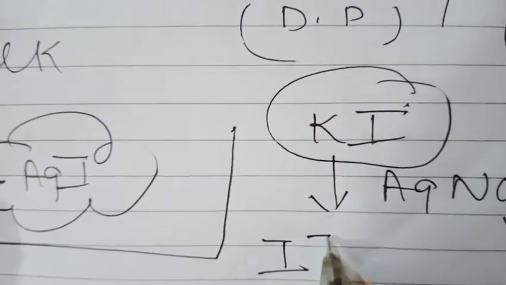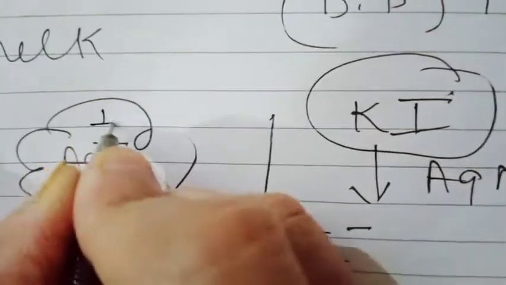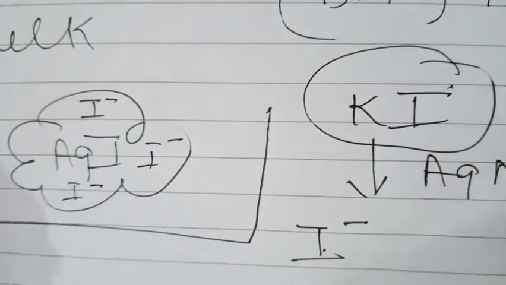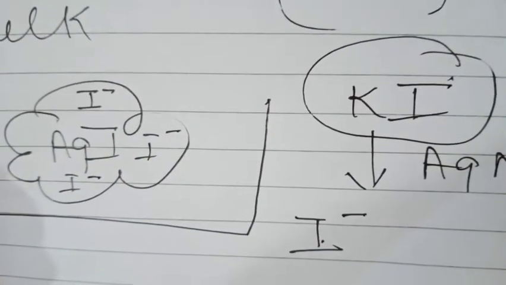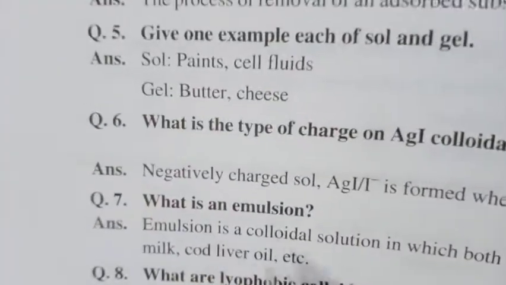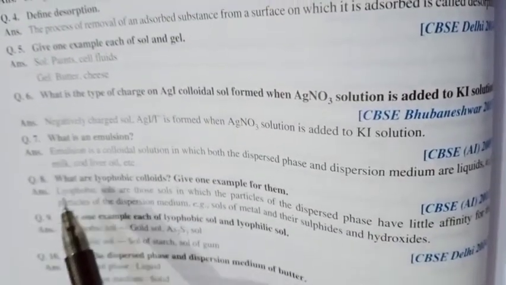Here KI is added. KI gives I negative ions. This I negative ion they adsorbed on AgI precipitates. Hence, it will develop the negative charge. Therefore, negative charge is developed on AgI sol. Okay. Next question is what are emulsions? Emulsions are colloidal solution in which both dispersion phase and medium are liquid, and the typical example is cod liver oil, milk, etc.